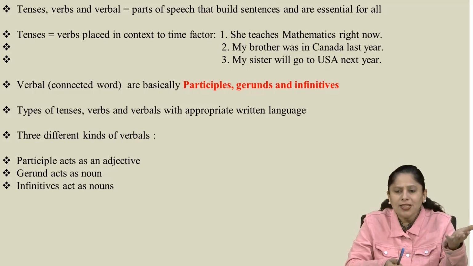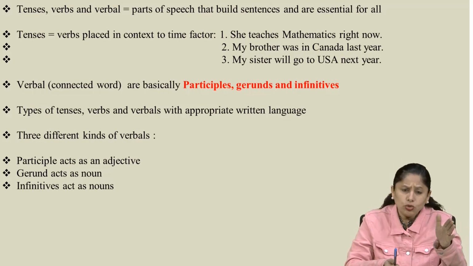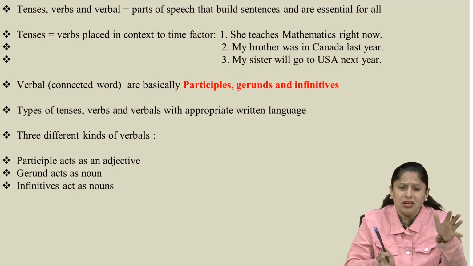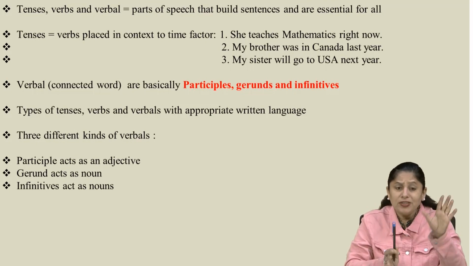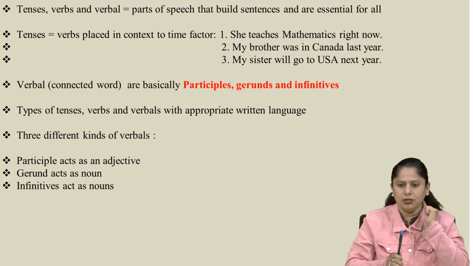That's why they are known as verbal. So you don't have to be ambiguous in understanding this term. The verbal is merely a connecting word. There are three types of verbals: the participles, the gerunds and the infinitives.